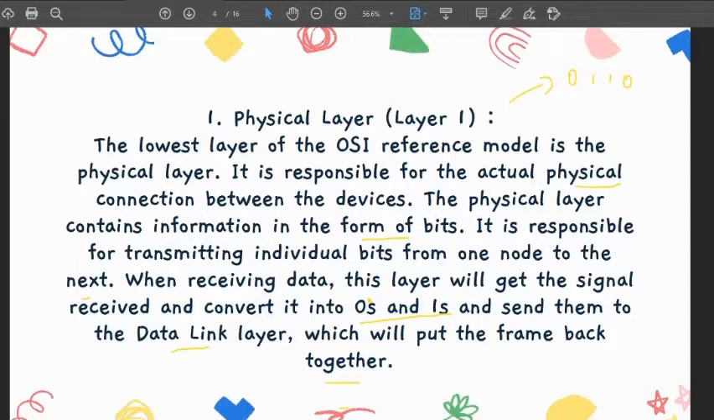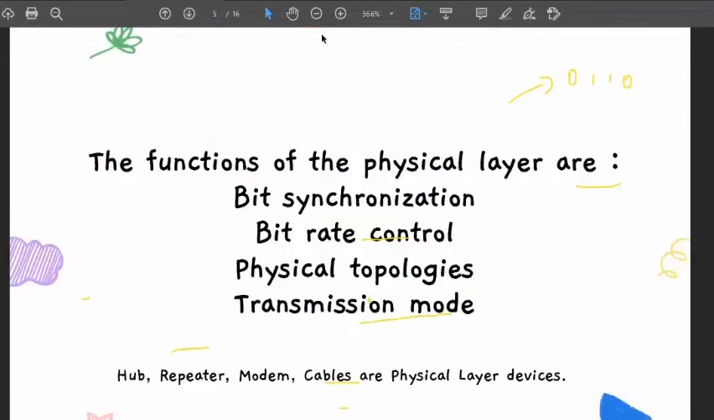So I hope now you are clear. If someone asks you what functions happen in the physical layer, you can easily tell them. Okay, fine.